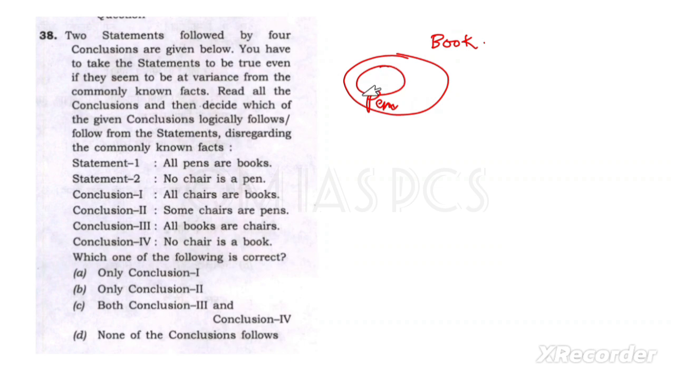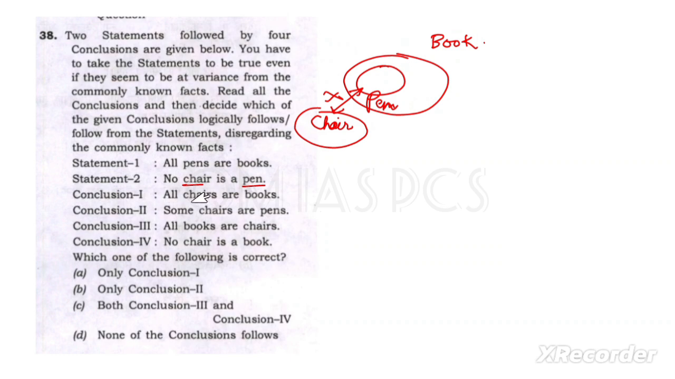Then, no chair is a pen. See, no chair means what? It means there should be nothing common between pen and chair. There should be no common between pen and chair. So here we can say chair is there. Okay, this type of question is given.